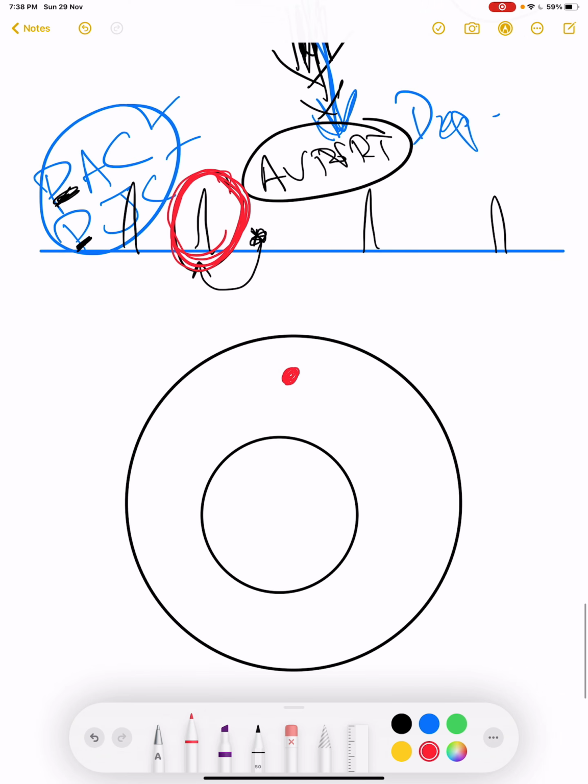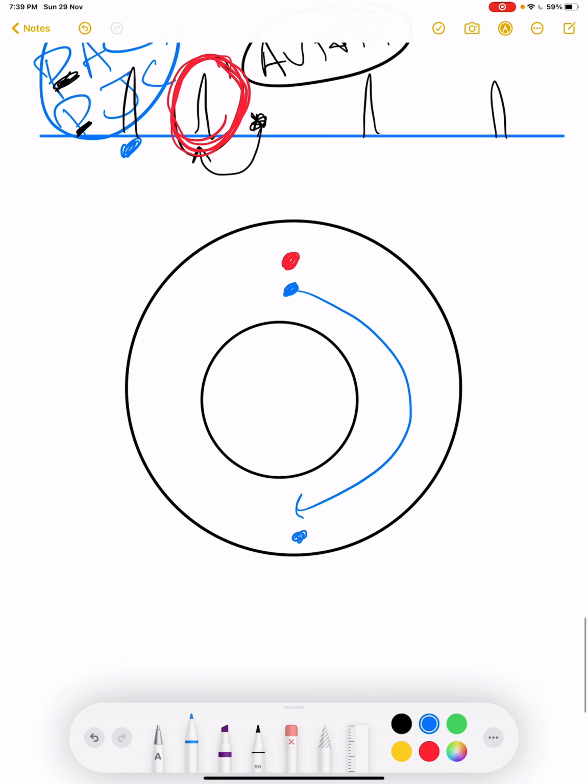So let's see what happened when this impulse came. The blue one was the first impulse. It followed this pathway, reached here, depolarized the ventricle and cancelled out the other counter path over here. So this happened normally.